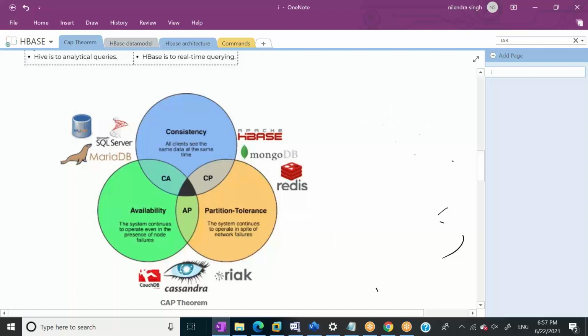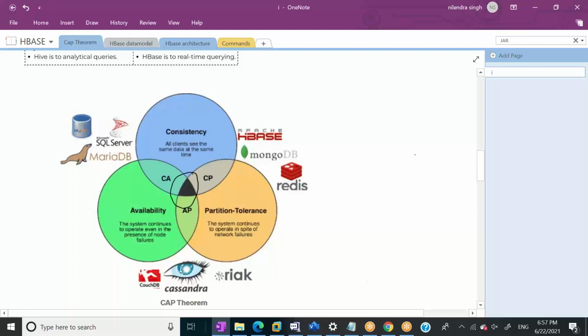So we have consistency, availability, and partition tolerance. What the CAP theorem says is that at any point of time, you can only achieve 2 things at the same time. You can either have consistency and availability, or consistency and partition tolerance, or availability and partition tolerance.